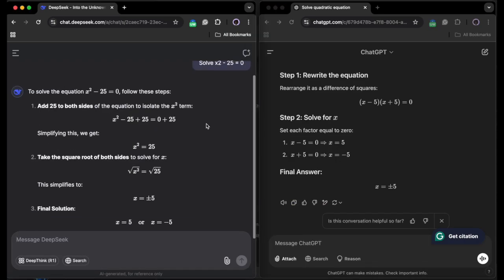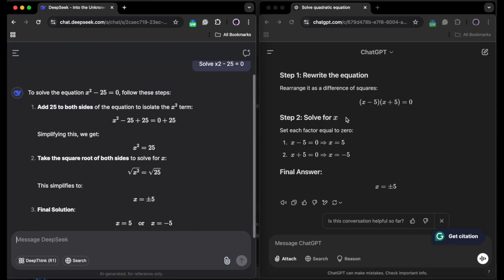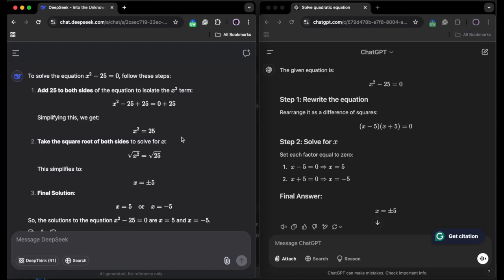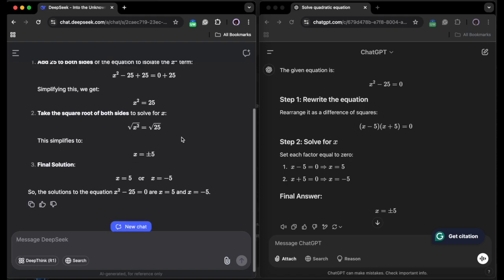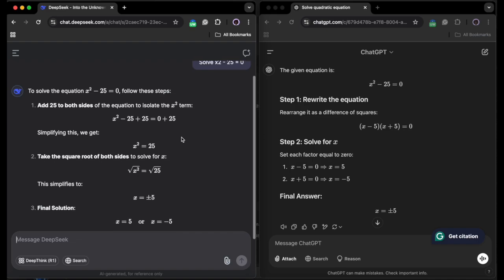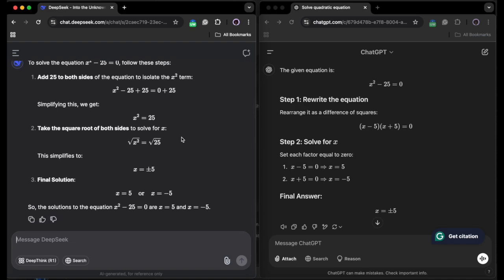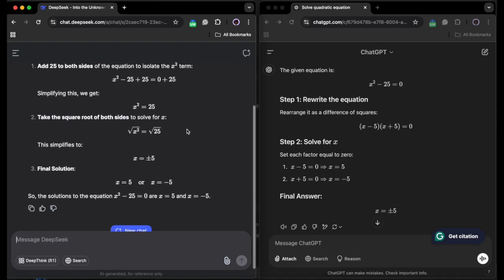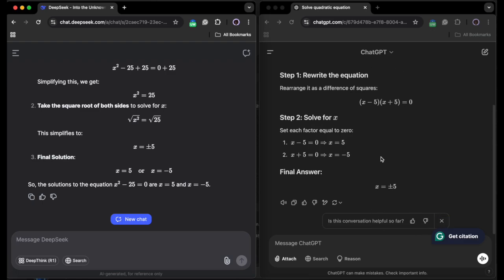Well, they both basically provided the correct answer. There's nothing much to say here, but if you take notes, you would observe that the DeepSeek model attempts to break down each of the steps for solving the question, which I cannot say completely for the GPT-4o model, which I'm using the free version of here. So that's for a mathematical problem. But as you can see, the answer is correct for both models. Let's just give it a simple coding task. Implement a linear search.